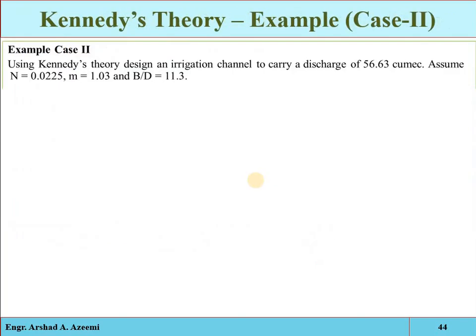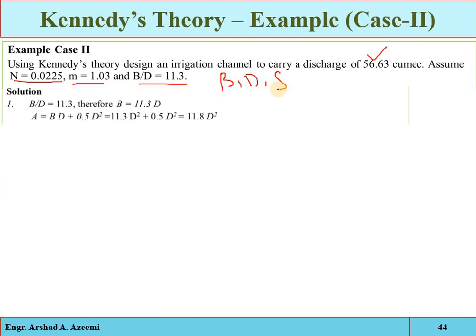Clear? For example, we have to design an irrigation canal by Kennedy theory. The discharge is 56.63 cubic meters per second. The N value is this one, M is this one, B/D ratio is this one. Now we have to determine the value of bed width, the depth of the water, and the alignment slope. These are the requirements. Clear?